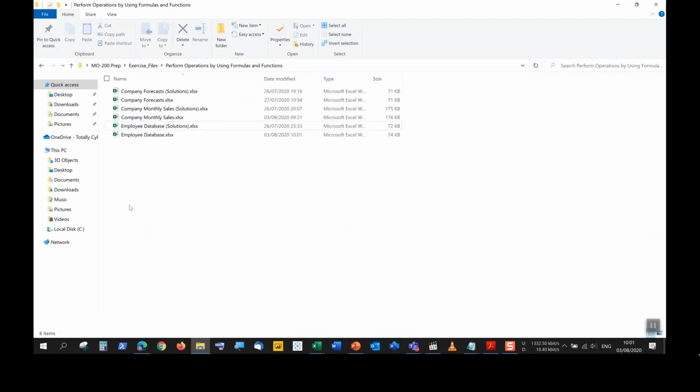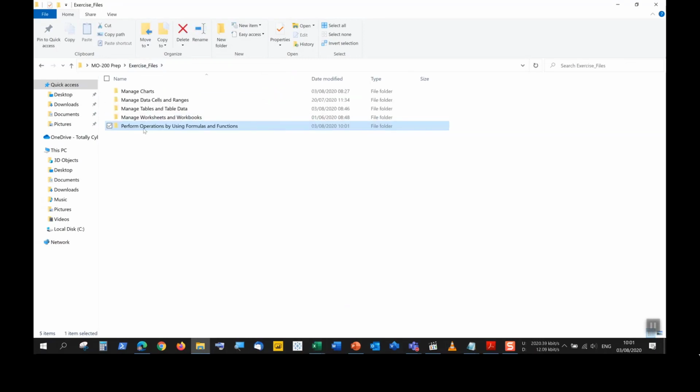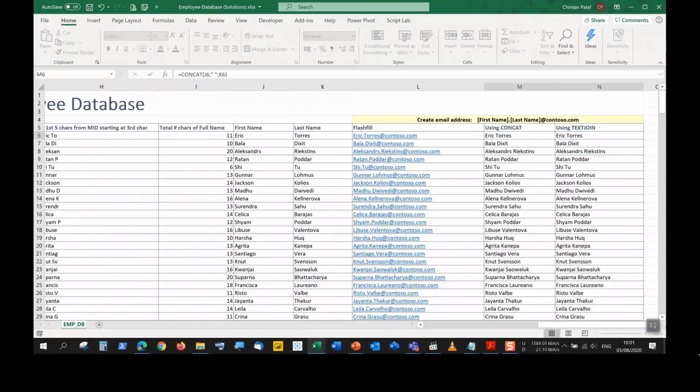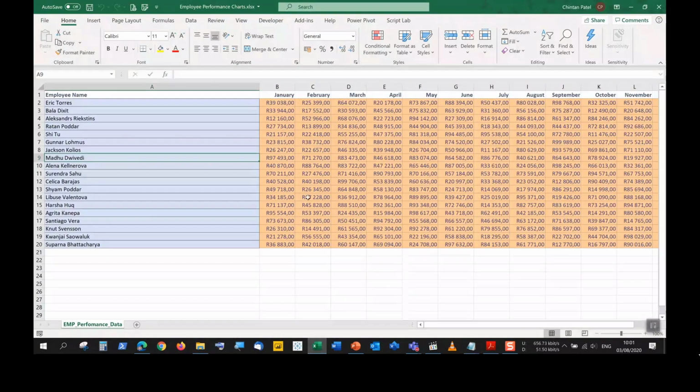And we have just enough time to cover the last part of our course here, which is everything to do with charts. So I'm working in another folder called Manage Charts, and I'm looking at an Excel workbook over here called Employee Performance Charts.